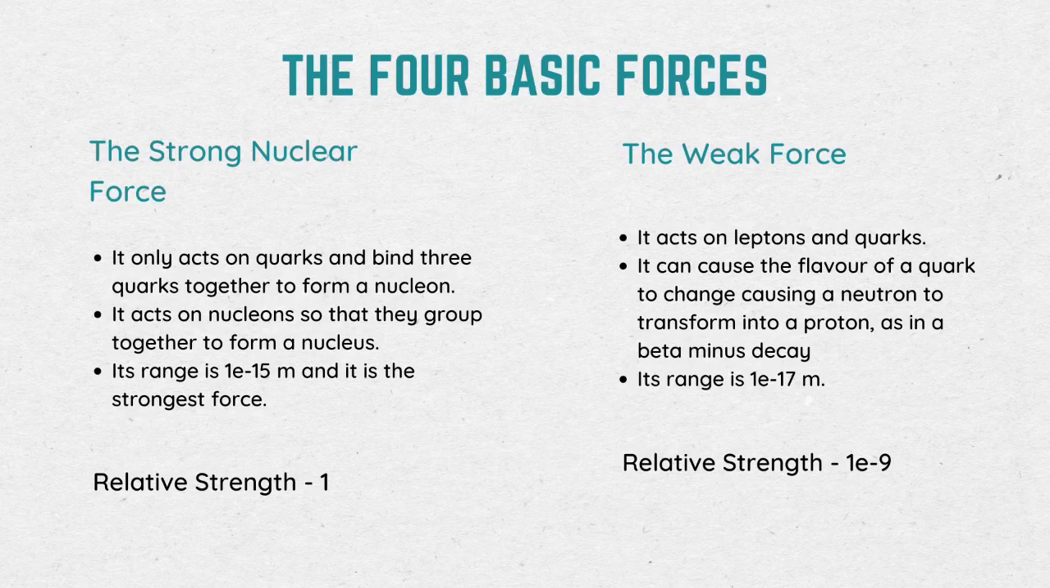The next one is the weak force. It acts on leptons and quarks. It can cause the flavor of a quark to change, causing a neutron to transform into a proton, as in a beta minus decay. Its range is around 10 to the power of negative 17 m. Relative strength is 10 to the power of negative 9.